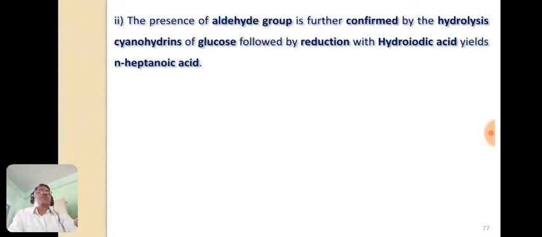That is also confirmed by another test, where the hydrolysis of the cyanohydrin obtained from glucose, on reduction with hydroiodic acid, gives n-heptanoic acid. So this test is also used as a confirmatory test for the presence of the aldehyde group in a glucose molecule.